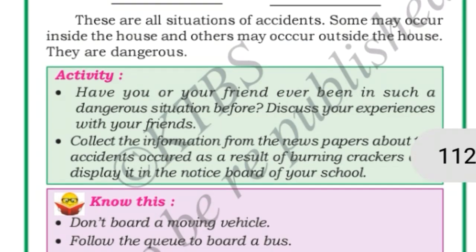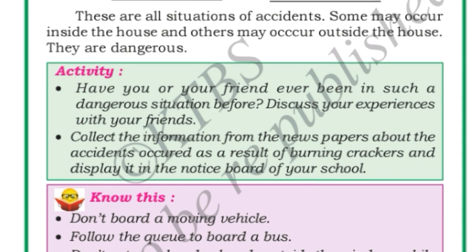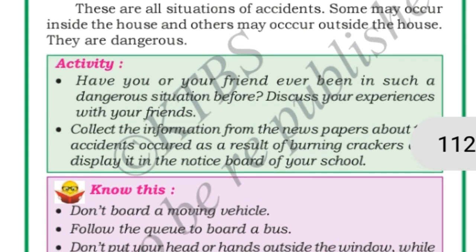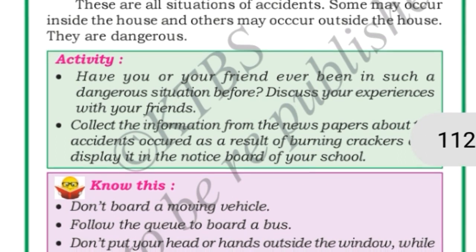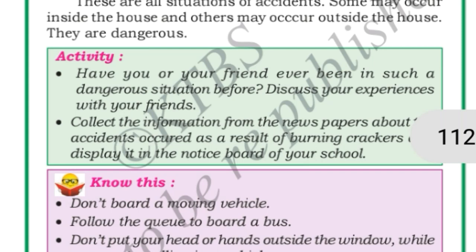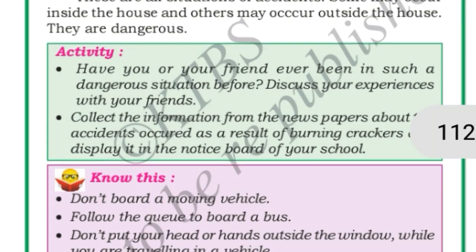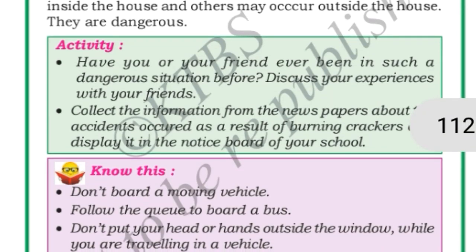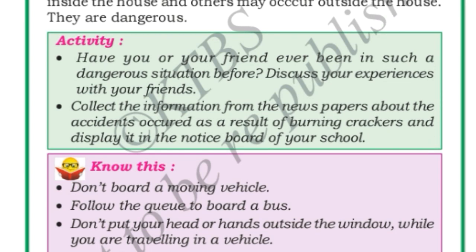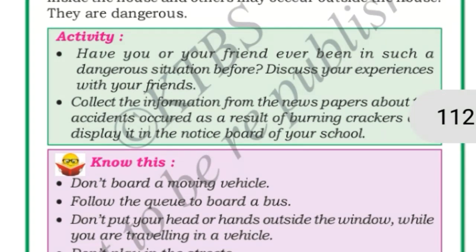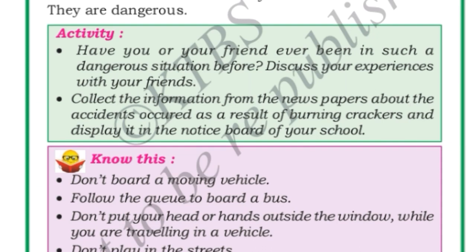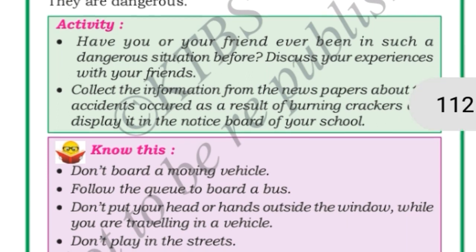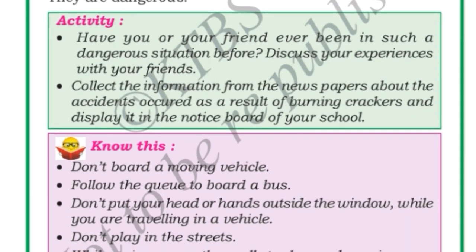Okay, see children, one activity is there. Have you and your friend ever been in a dangerous situation before? Discuss your experience. See, all of you may have been in some accident, right? You have to discuss with your friends. If you don't have, it is a very good thing. We should be thankful to Almighty God that He has not put us into any accident situations. If you have had any accidents, you can discuss with your friends, okay? And you have to collect information from the newspapers about the accidents that occur as a result of bursting of crackers and display it on the notice board of your school. These are your activities, okay?